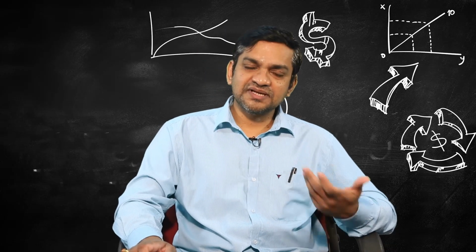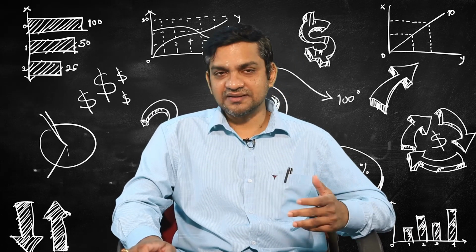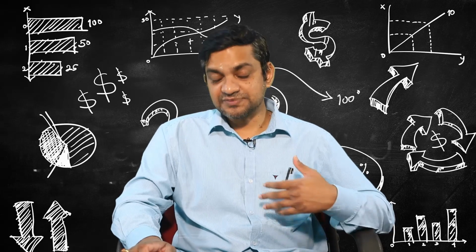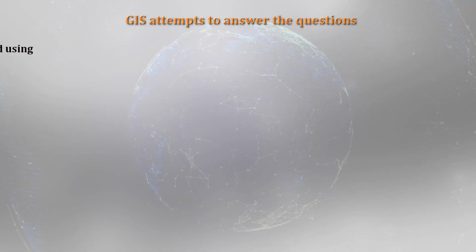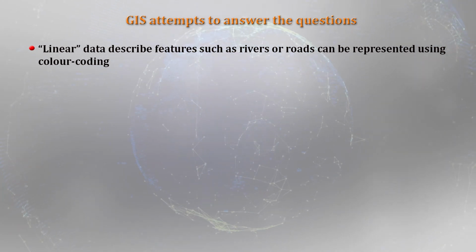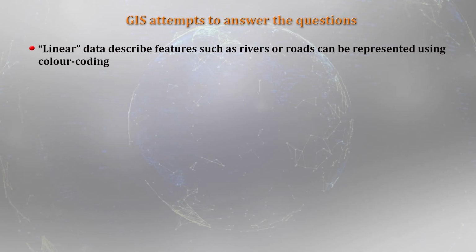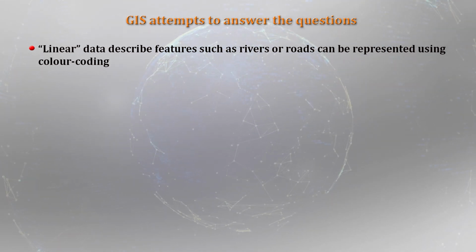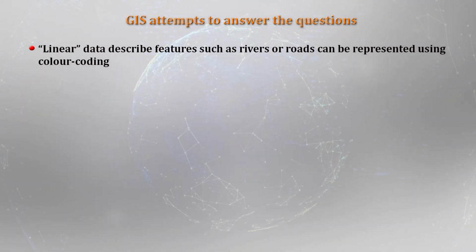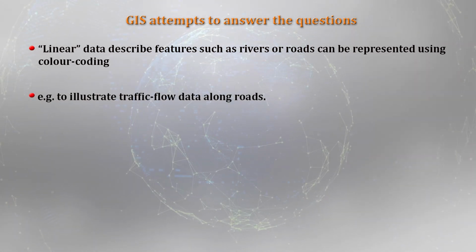And also if you look at the DTM, that is the digital terrain models, can also be created using this kind of spatially continuous data. Now I talked about the linear data. Linear data basically describes features such as rivers or roads, and that can be very well symbolically presented using color coding, and through the GIS software it will be very, very helpful.